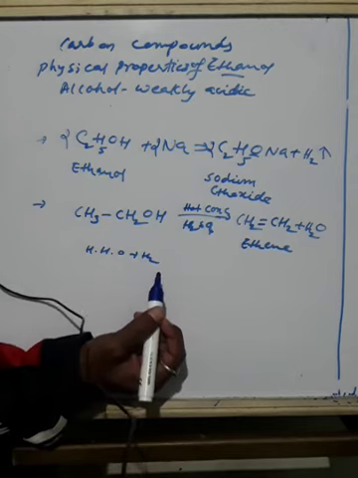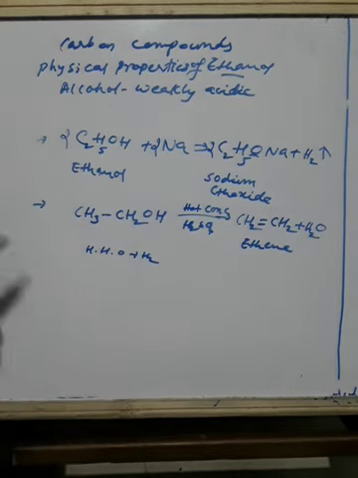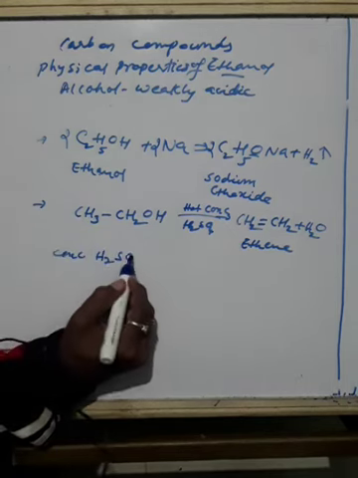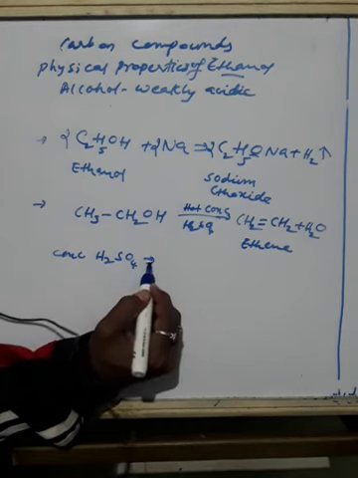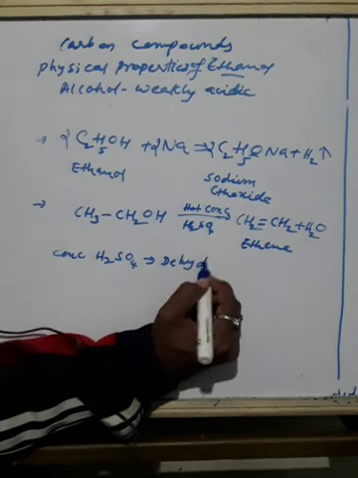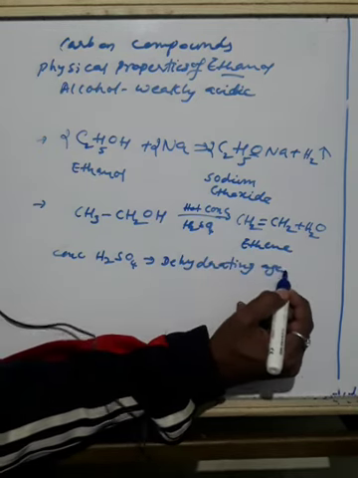So concentrated sulfuric acid can be regarded as a dehydrating agent which removes water from ethanol. Concentrated H2SO4 is called a dehydrating agent. Why?